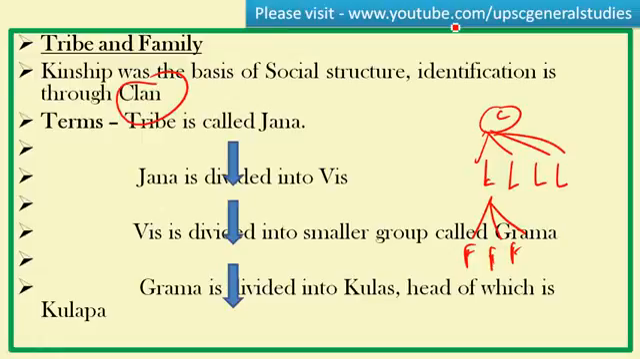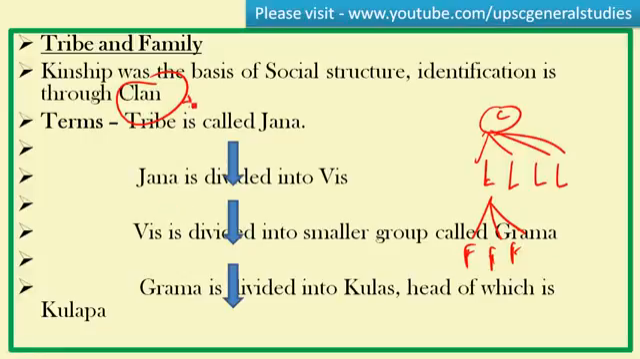Welcome friends. In this video, let's discuss tribe, family, religion and gods of the Aryans during the early Vedic period. Here, the basic unit of social structure was kinship. Kinship is the bond between blood relatives and sometimes social relatives. The identification of an individual is made through the clan.